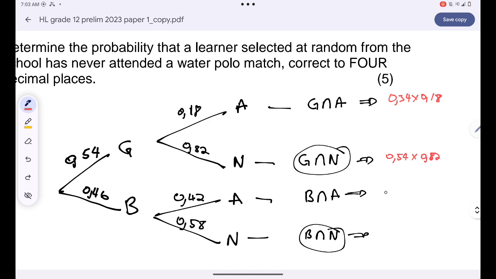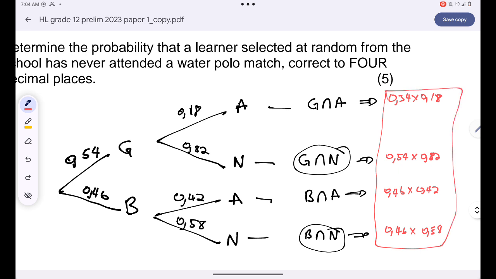And then over here, I simply have 0.46 multiplied by 0.42, and then 0.46 multiplied by 0.58. These probabilities, guys, should always sum up to 1, because the probabilities in a sample space should always be equal to 1. I'm only focusing on this and this one, guys.